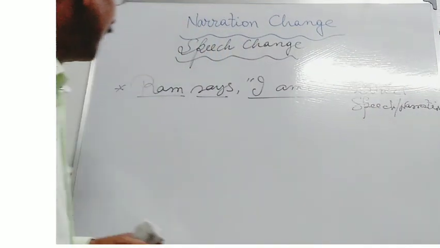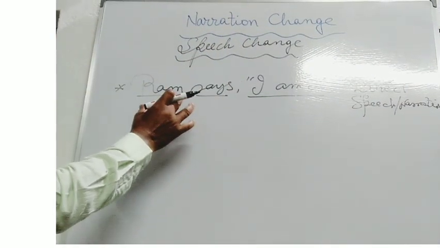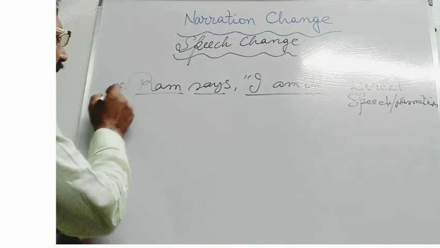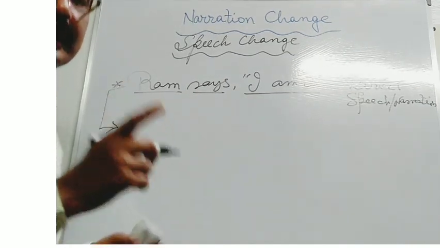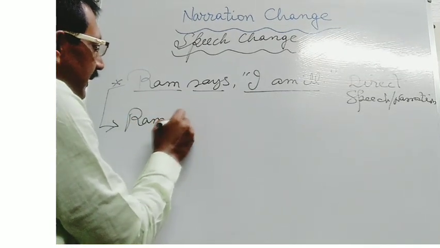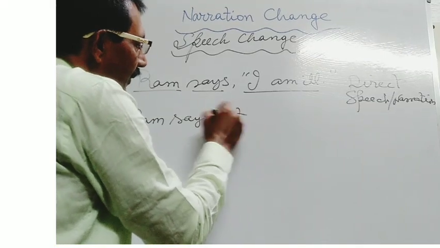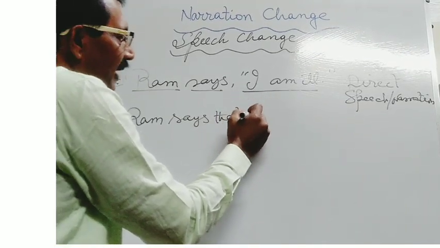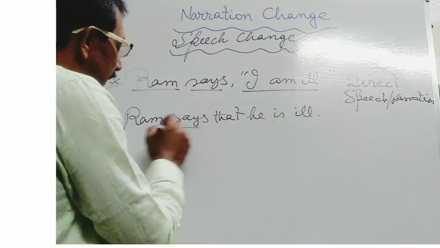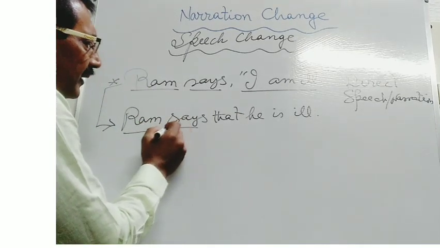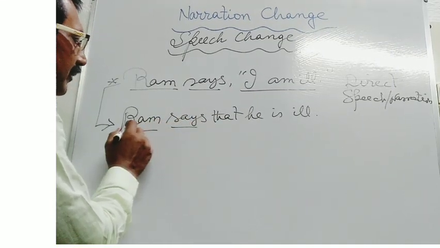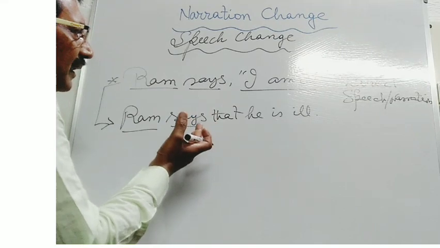And if the reporter wants to report the speech of the speaker, he may report the speech in this way without quoting the real words of the speaker. Then, see, Ram says that, here I will be transformed into third person, he, next is ill. Ram says that, Ram is the reporter here, and here he reports the speech of the speaker in this way.